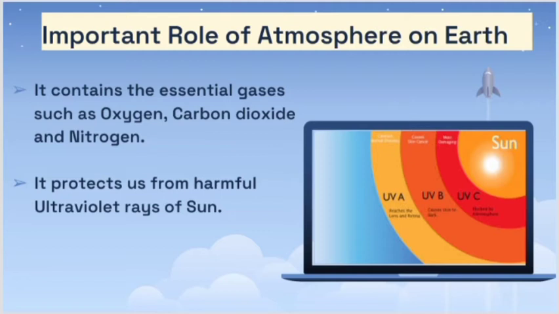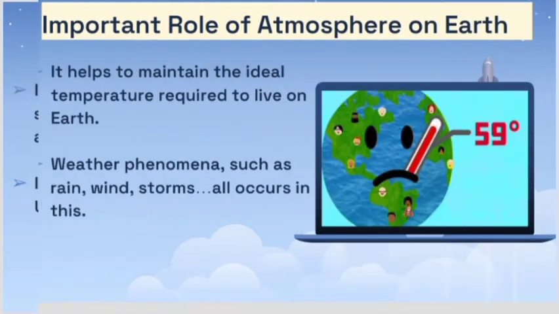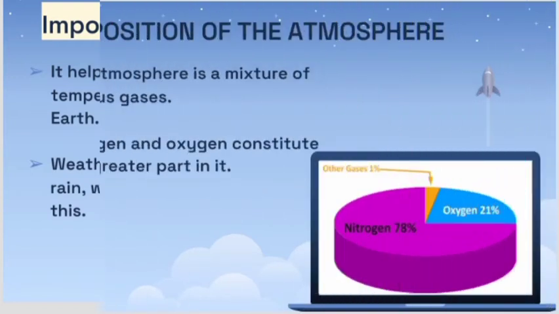UV means ultraviolet, and A, B, C are their types, ultraviolet radiation A, B and C, from the sun. The atmosphere helps us keep the temperature of the earth in a normal manner. It neutralizes the temperature of the earth so that the earth will be at a neutral temperature, and it is also the reason for rain, wind and all other weather factors.